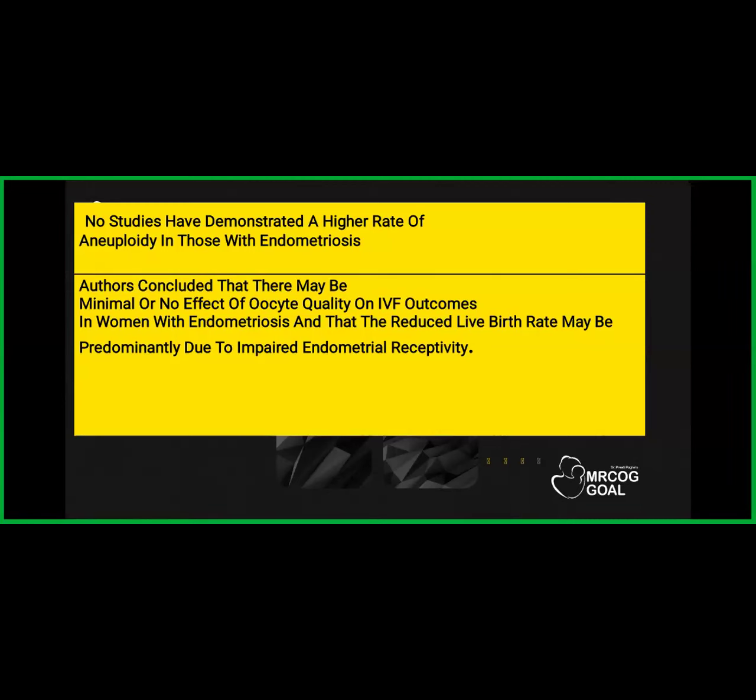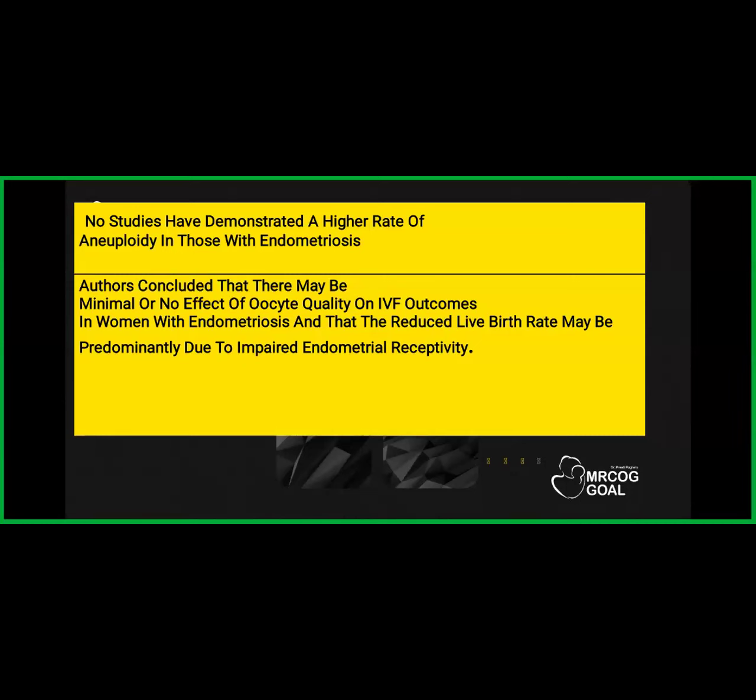So there is no effect of endometriosis on the oocyte that will affect the IVF outcomes at the end, and the reduced live birth rate may be because of endometrial receptivity. After they did a study, which is there in the TOG article, of course, you need not go through the whole study, there's a conclusion by the authors that the oocyte quality doesn't affect the IVF outcomes.